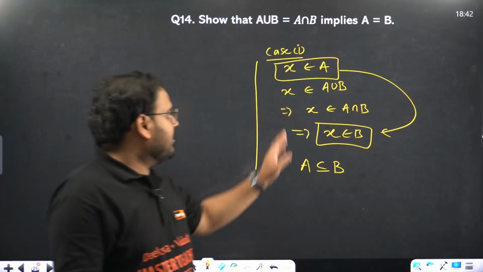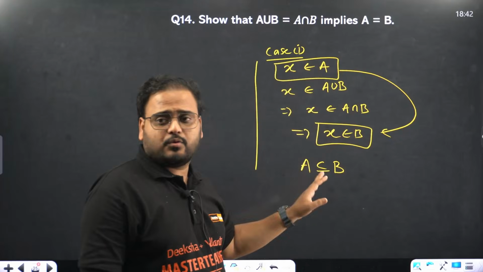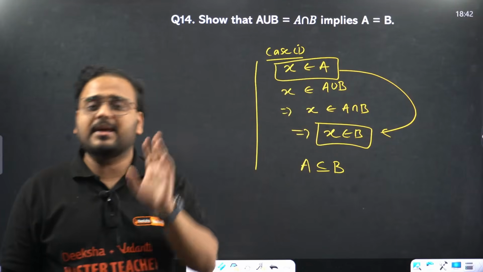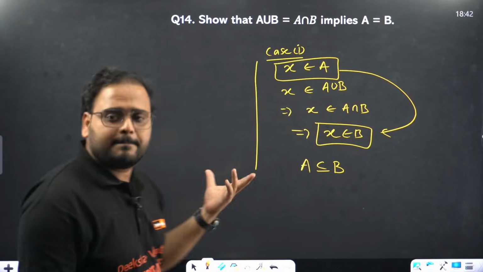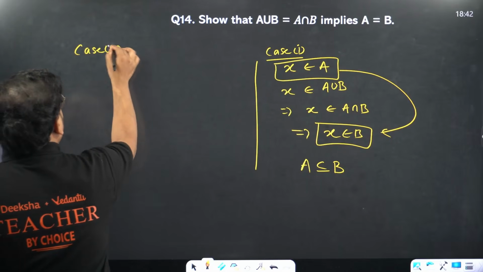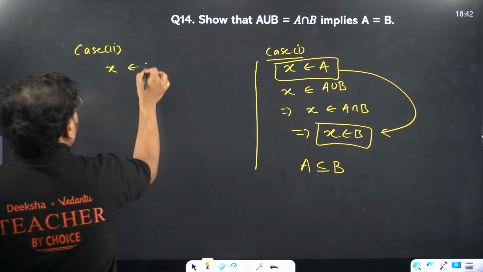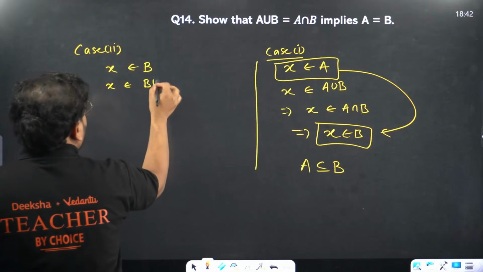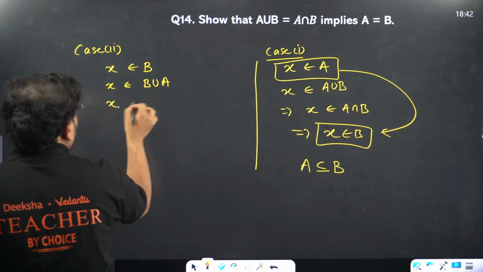Correct, right? If X is present in A and present in B also, means all of the elements of A are present in B. It means A is subset of B. Same. Case 2 now. Just opposite will do. Take an element X from the set B. You will have same element present in what? B union A. You will have same element present in what?